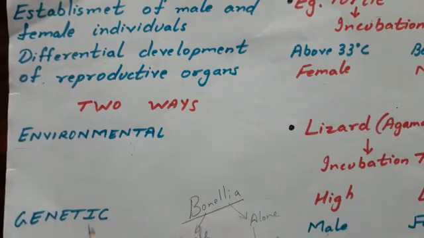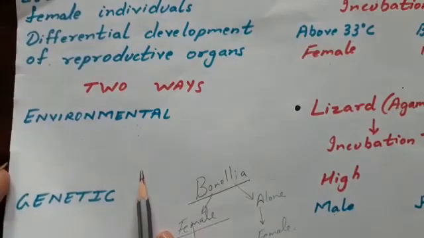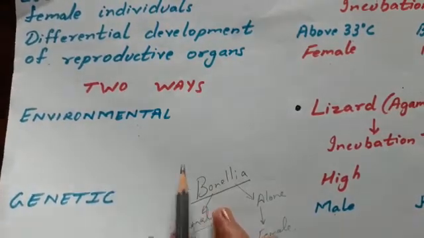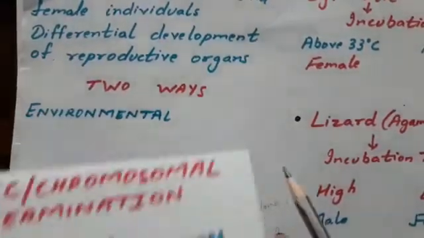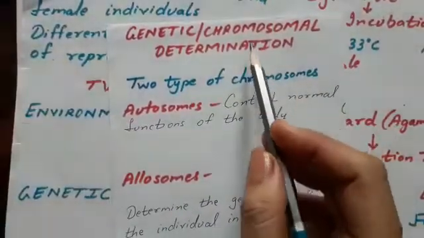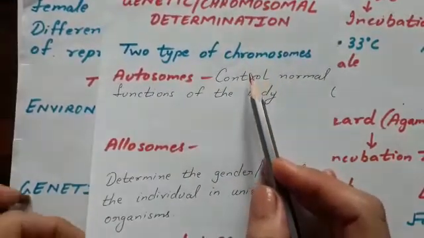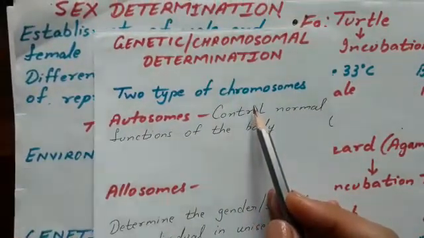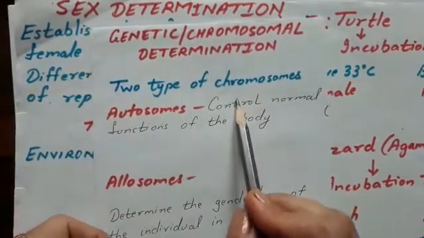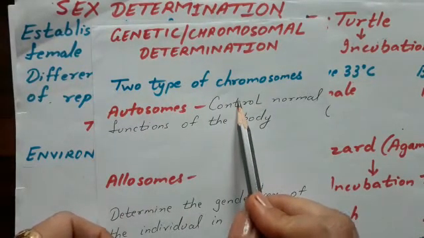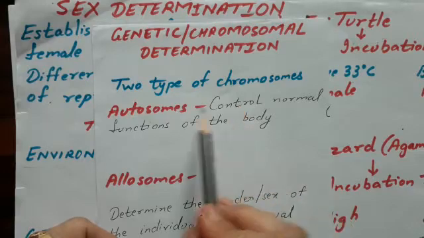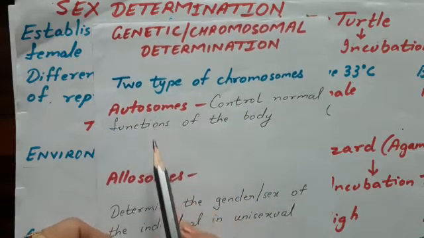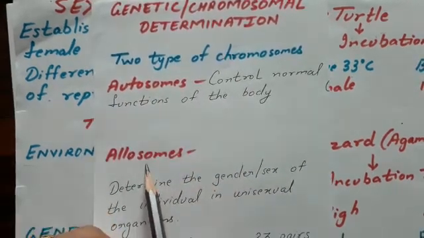The other way is genetic. Genetic means when the chromosomes or the genes decide the gender of the organism. Now the chromosomal determination, or the genetic determination. There are two types of chromosomes present in higher organisms. In human beings and in many other animals, there are two types of chromosomes. One are autosomes and the other are allosomes.